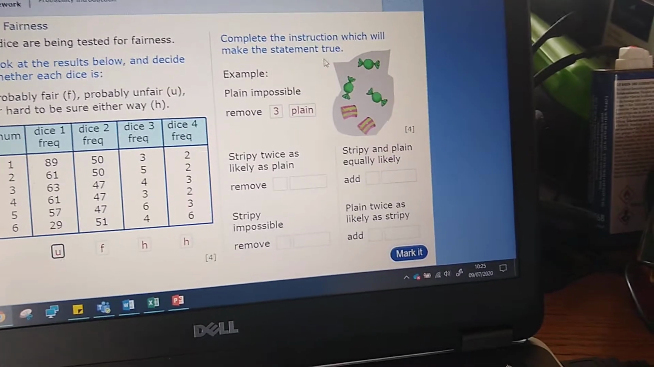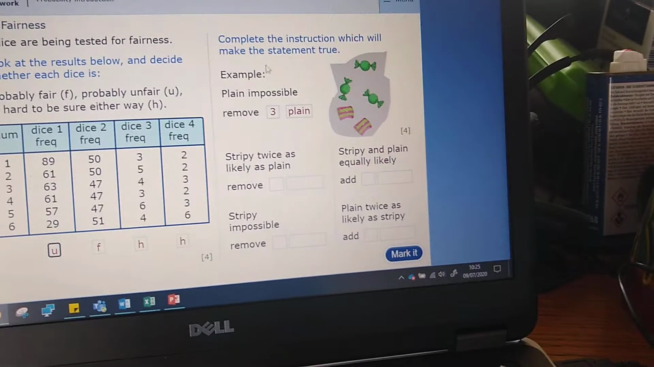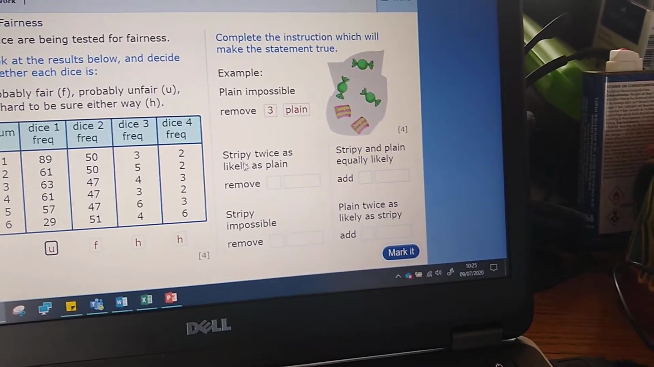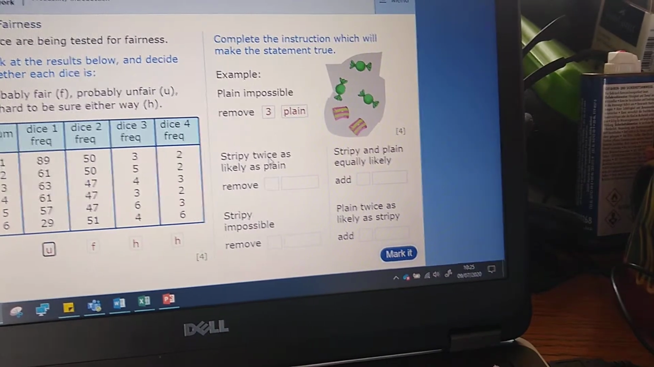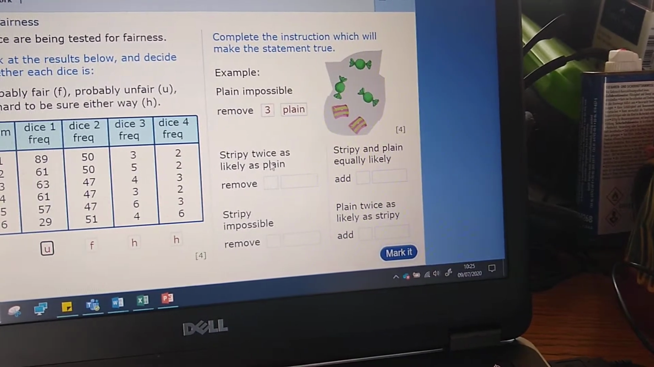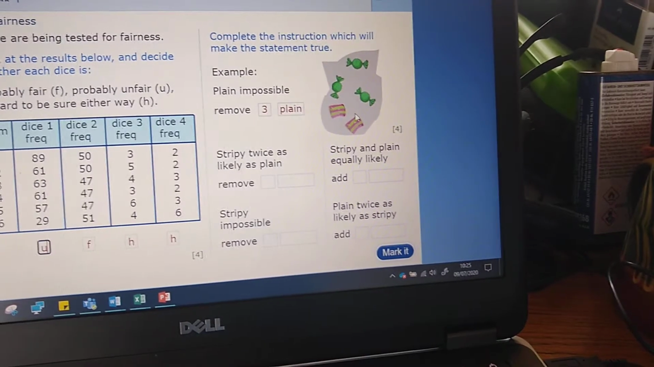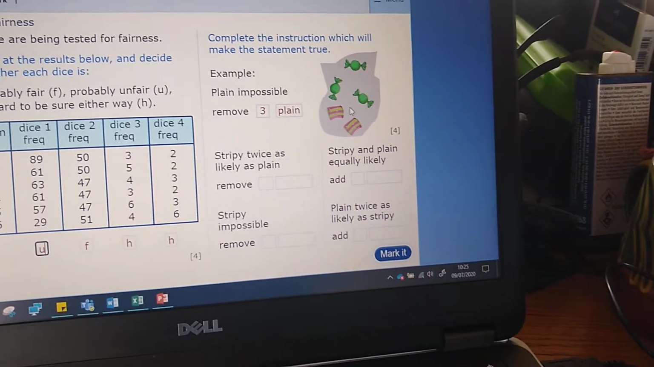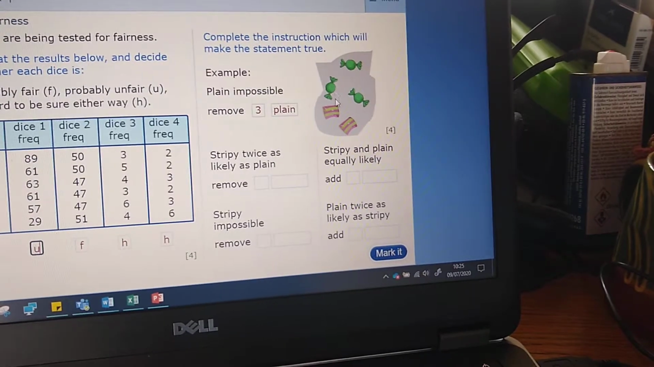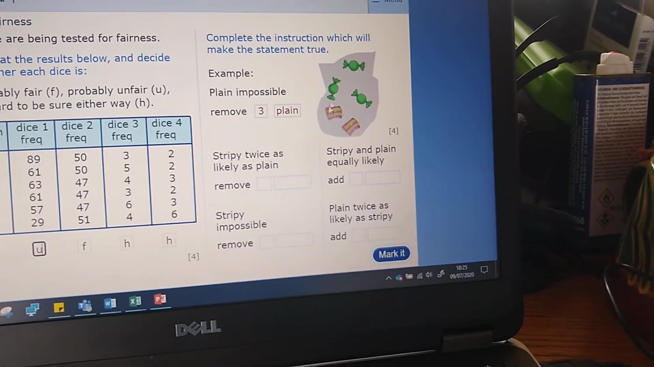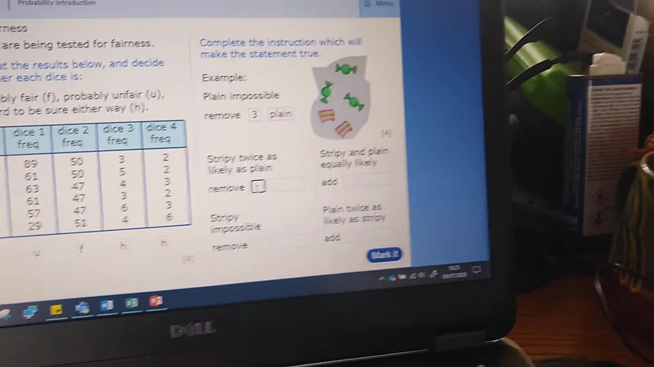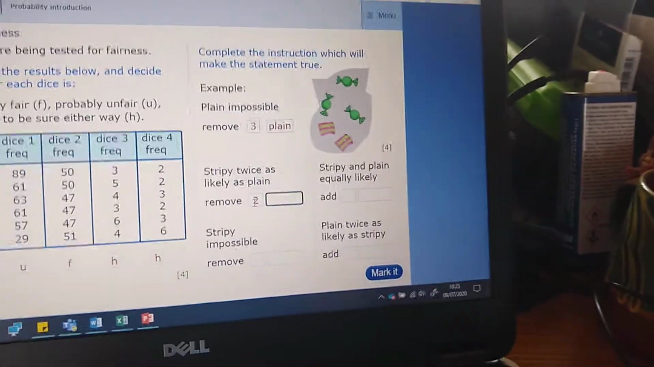And then the last one, complete the instructions which make the statement true. I want to have a statement that says stripy is twice as likely as plain. And I want to remove some sweets. Stripy, twice as likely as plain, so I would need twice as many stripies. I've got 2 stripies, so I want to be left with only 1 plain. That means I need to remove 2 plain.